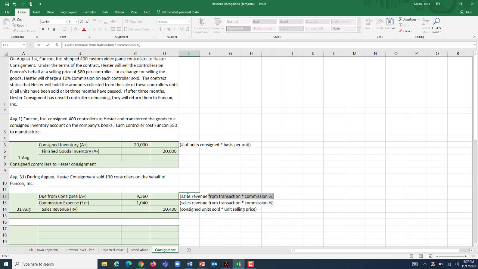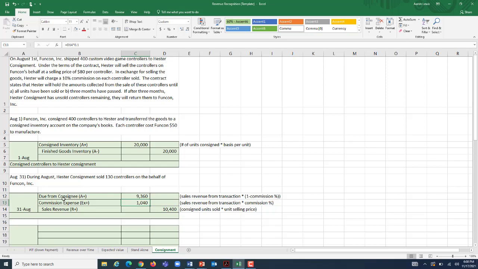And we can figure that out also by taking our sales revenue from the transaction and multiplying it by 1 minus the commission percentage. If you wanted to do it that way, it also works. Prove it to you. We'll take the 10,400 and multiply it by 1 minus the commission percentage of 10%. It comes out to be $9,360.